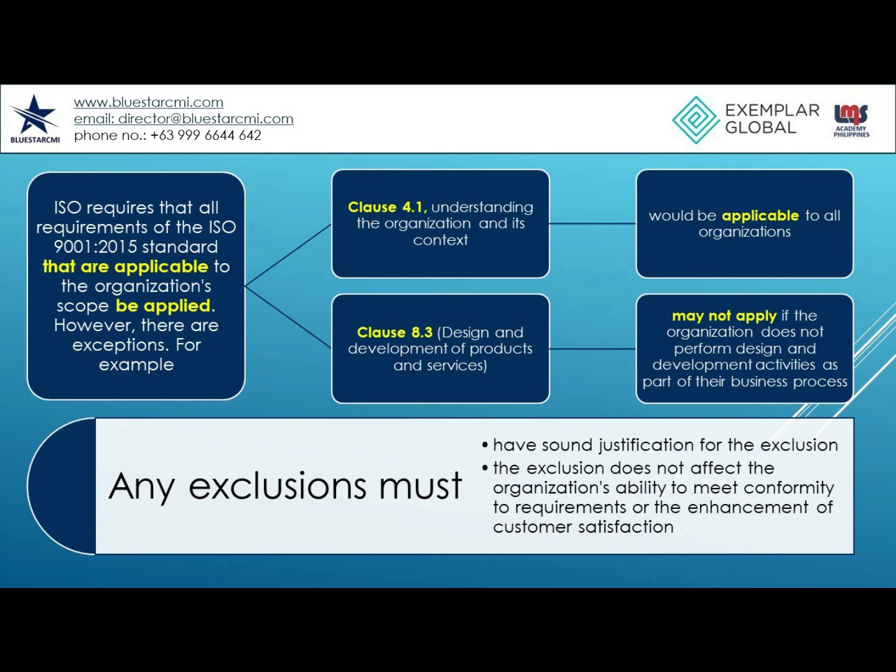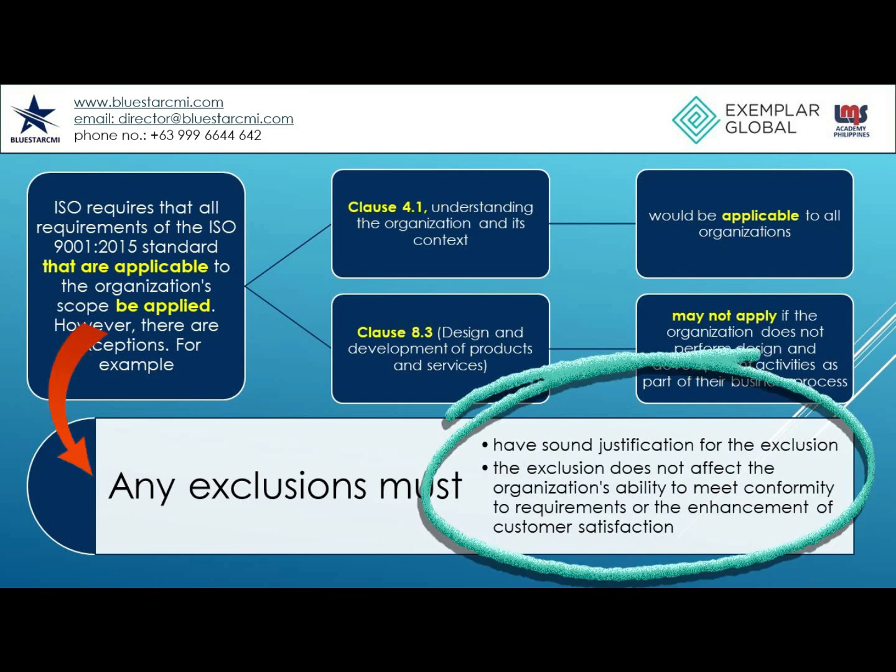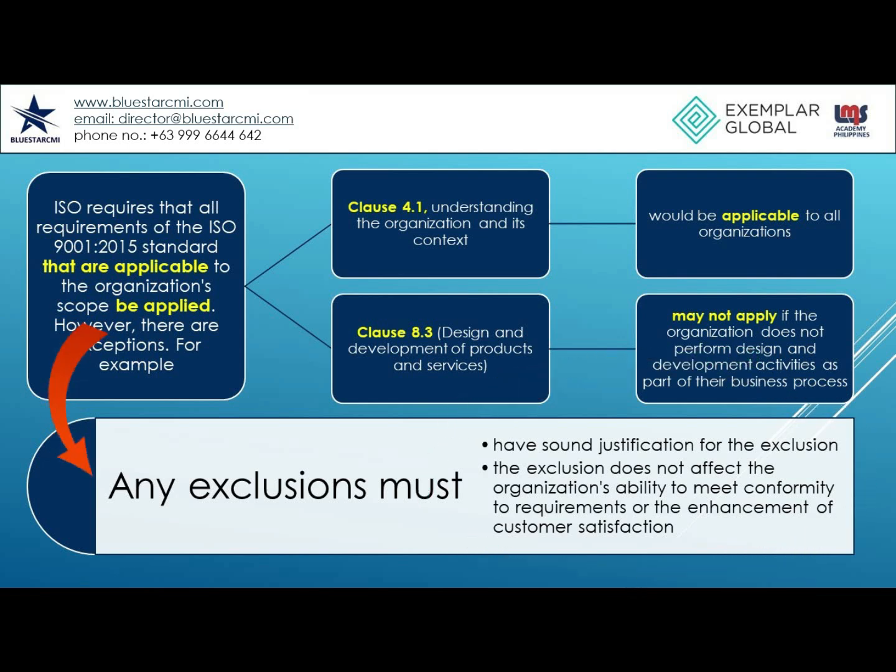It's important to keep in mind that excluding certain requirements or sections of the standard, just because it is convenient, is not valid justification when it comes to certification for the ISO 9001:2015 standard. Any exclusions pertaining to requirements must have sound justification for the exclusion, as well as ensure that the exclusion does not affect the organization's ability to meet conformity to requirements or the enhancement of customer satisfaction.